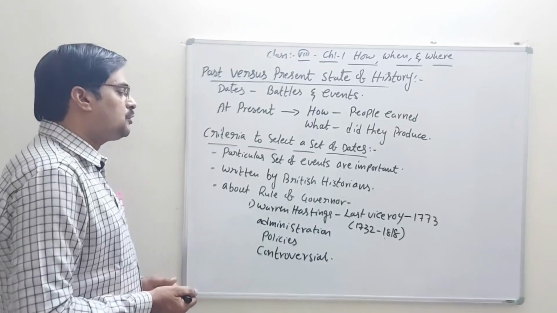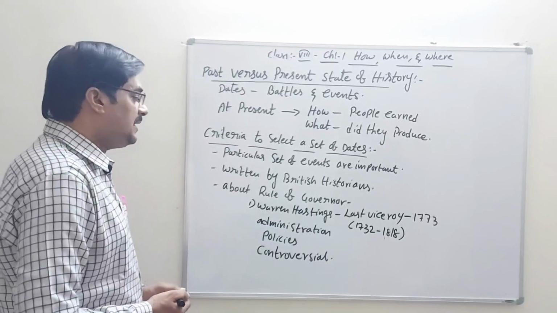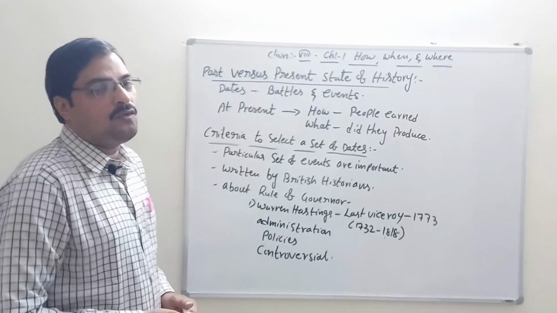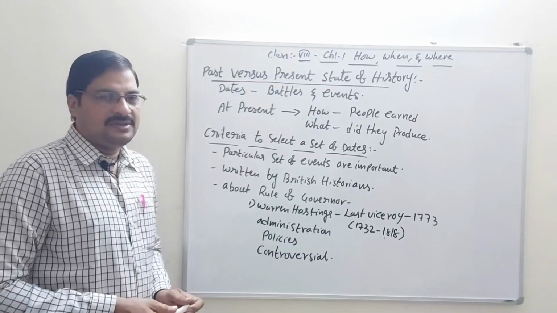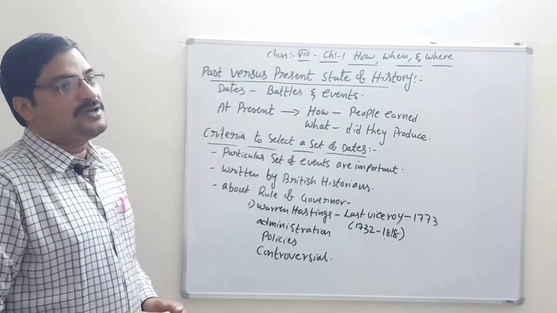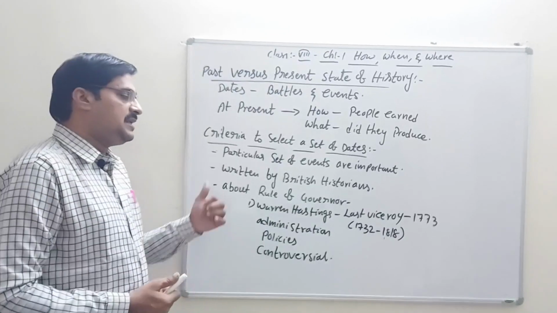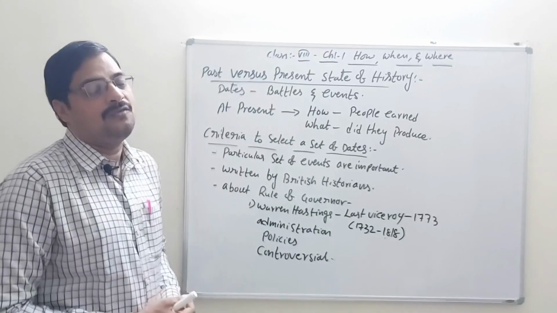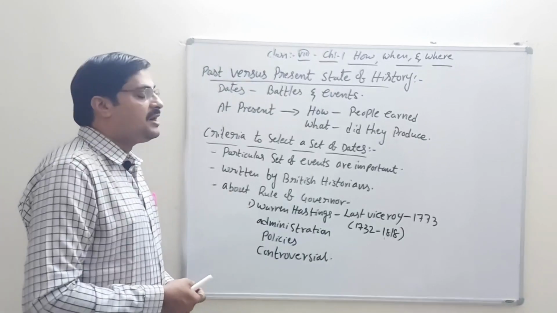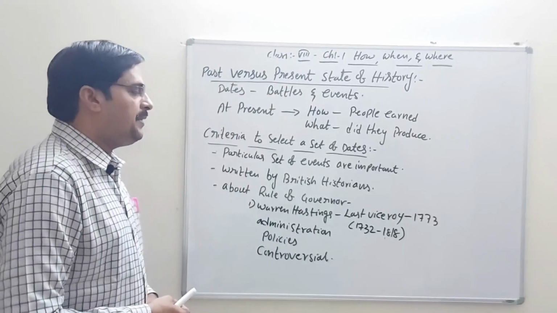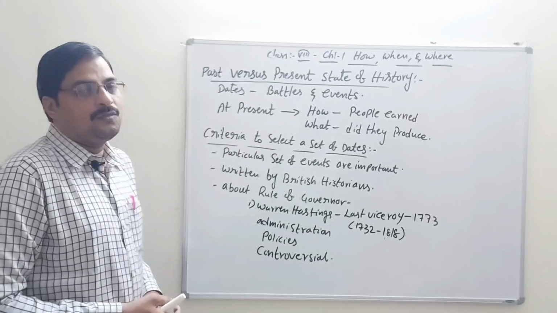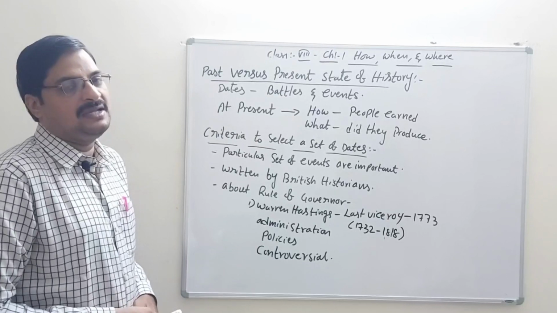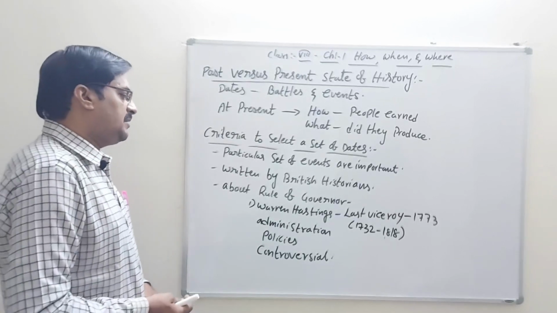According to this, about the rule of governors, at that time we had viceroys. In normal language we call them governors, and the first, as well as the last, viceroy of our India is Warren Hastings. His period was 1773. He was one of the governors in our country.